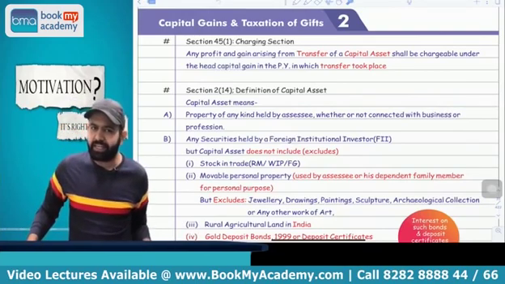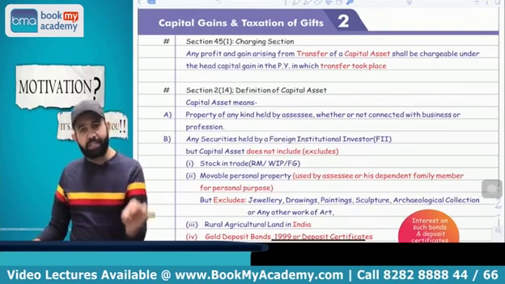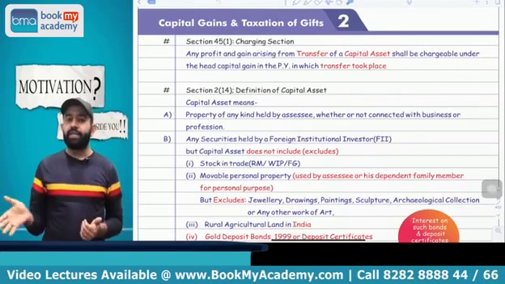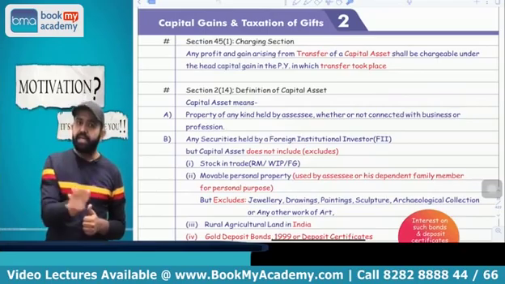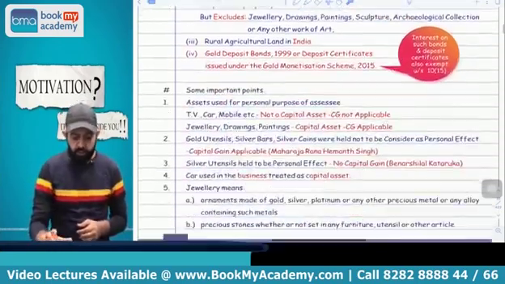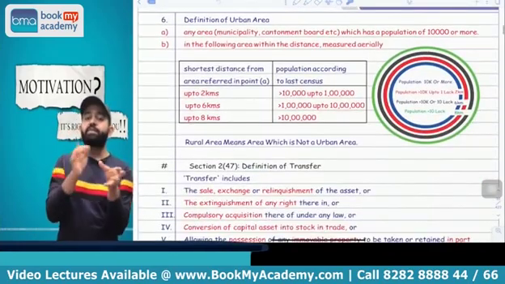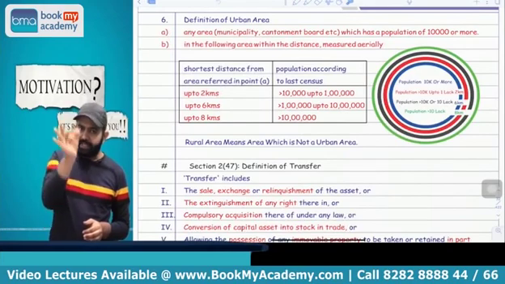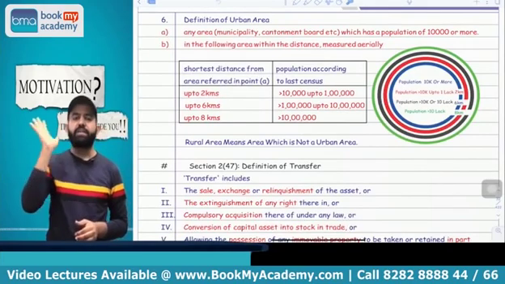So rural agriculture land in India means land situated in a rural area. Rural area is an area which is not an urban area. Urban area is defined in the law. Urban area means any municipality area or cantonment board area where population as per the last census is 10,000 or more. If the population of that area is 10,000 or more, that area will be treated as urban area.